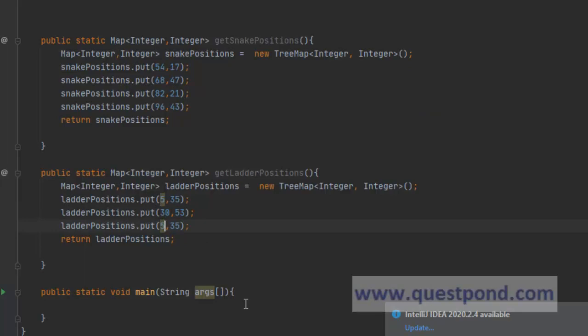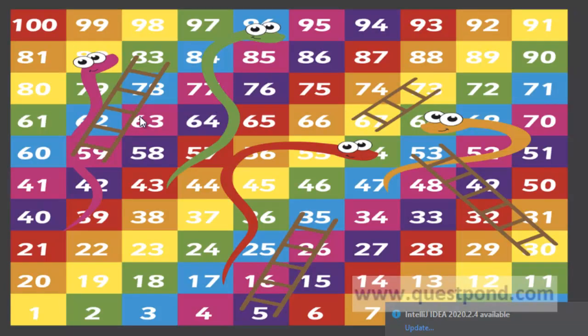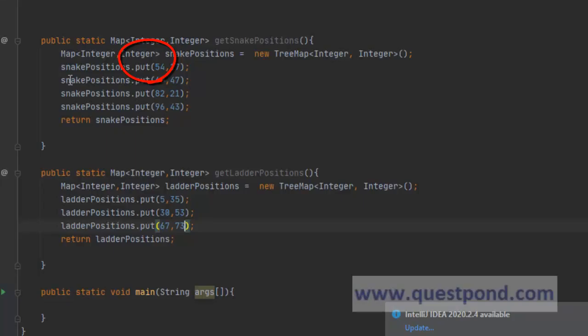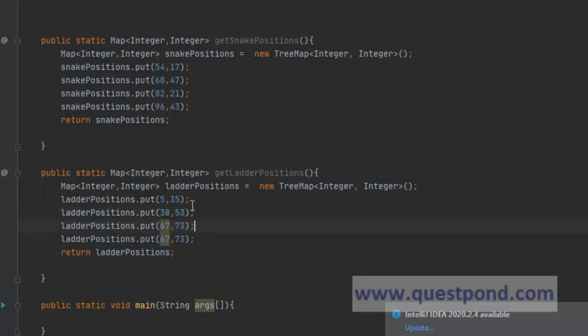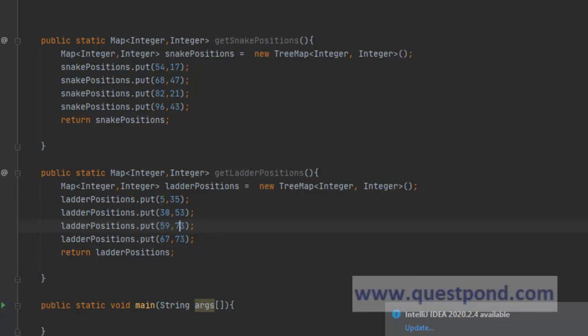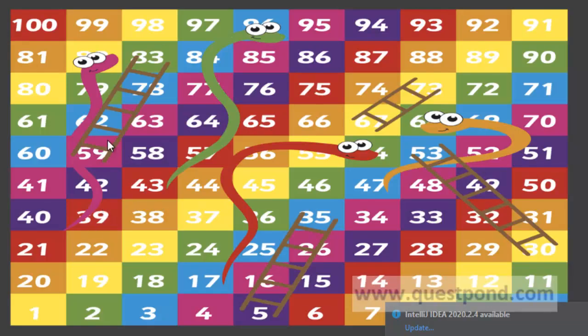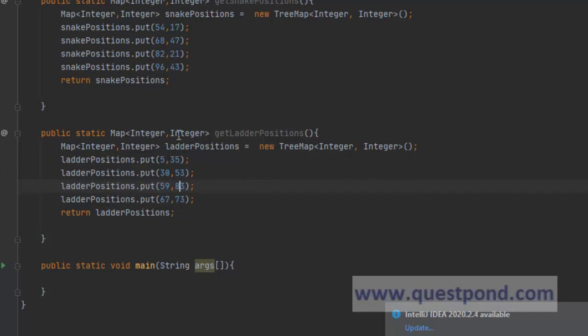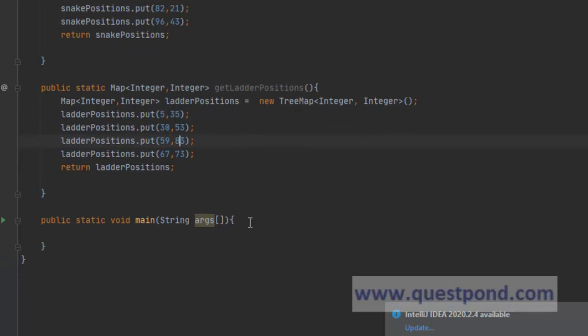So 67 ending at 73. And the last one which we have is 59 to 83, correct? So we can have 59 to 83. So in this way, we have captured 59 to 83. Yes, that's correct. So we have captured the different locations where the ladder exists. So this will help us in maintaining the locations.